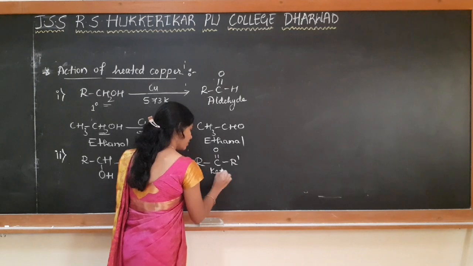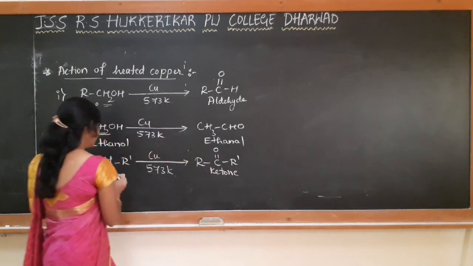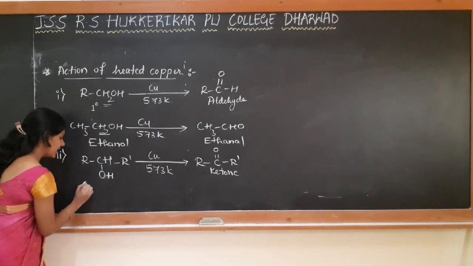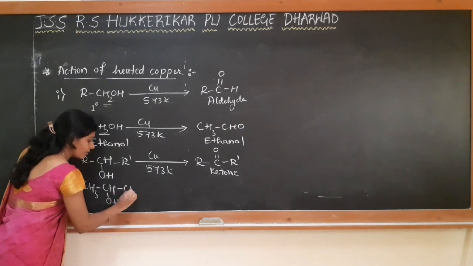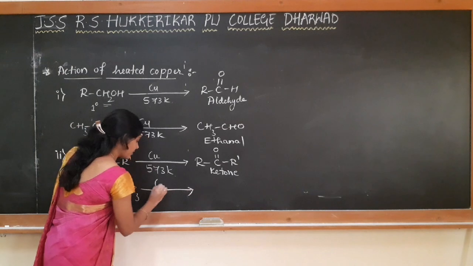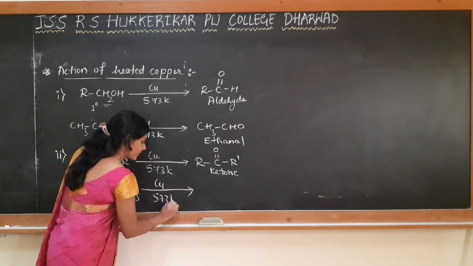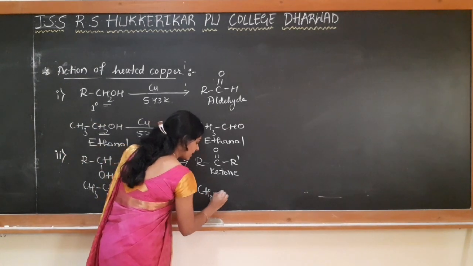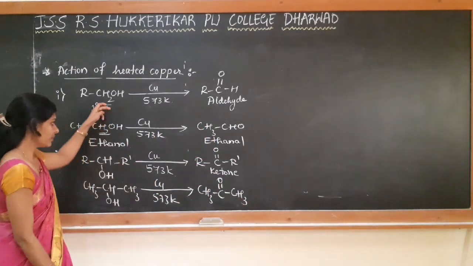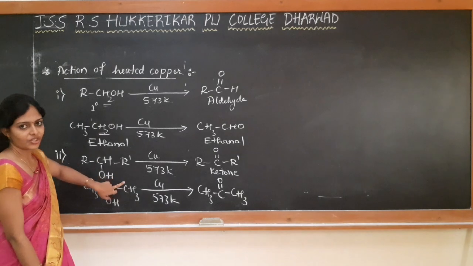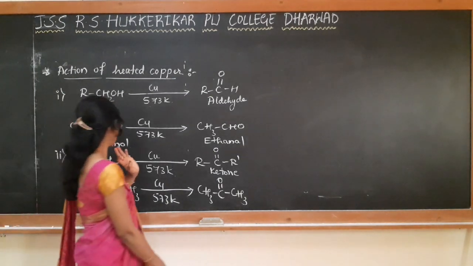So there is a formation of ketone by the secondary alcohol. If I take an example of propan-2-ol on the same reaction, we are getting propanone, that is acetone is formed as a product. Okay, so in both the cases dehydrogenation takes place, removal of hydrogen takes place.